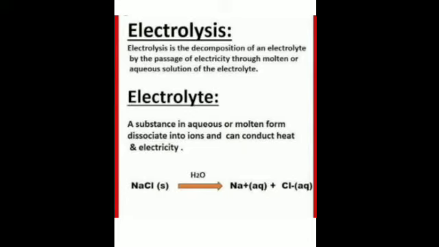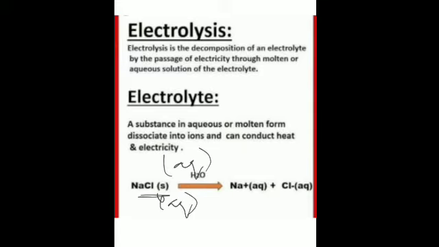What is an electrolyte? A substance in aqueous or molten form. An electrolyte is a chemical compound that conducts electricity by dissociating into ions when dissolved in a solvent. For example, if we take sodium chloride in water, it becomes an electrolyte, and we pass electricity through it. Sodium chloride is the common salt that we take in food. When it dissolves in water, it becomes NaCl aqueous. Instead of solid, you will write aqueous.